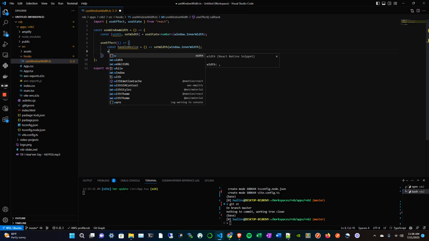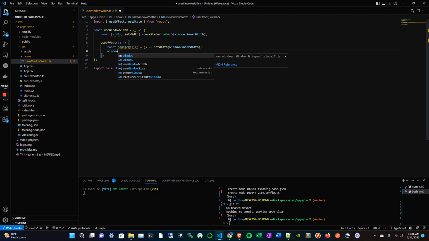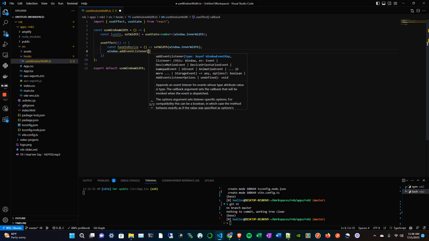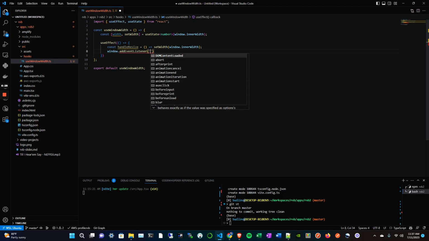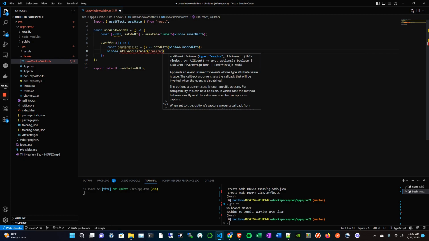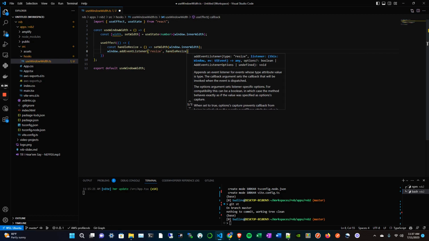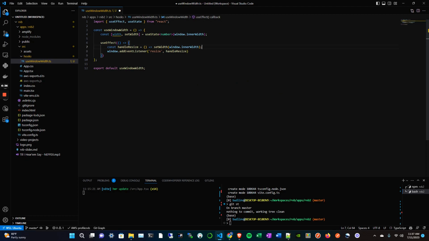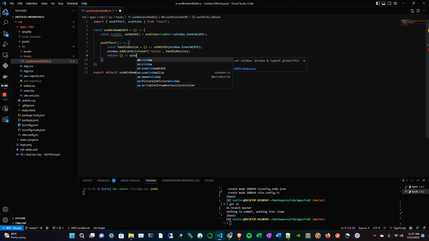And yeah, now we need to add something so that it keeps updating. So we're going to add an event listener for every time the shape or size of the window changes. We are going to call this handleResize function. Every time it changes, it could be vertical or horizontal, we're just going to reset the width. And that's good. Then we actually want to clean up our event listeners. So whenever this hook gets detached from the DOM, we're going to want to call this removeEventListener function.